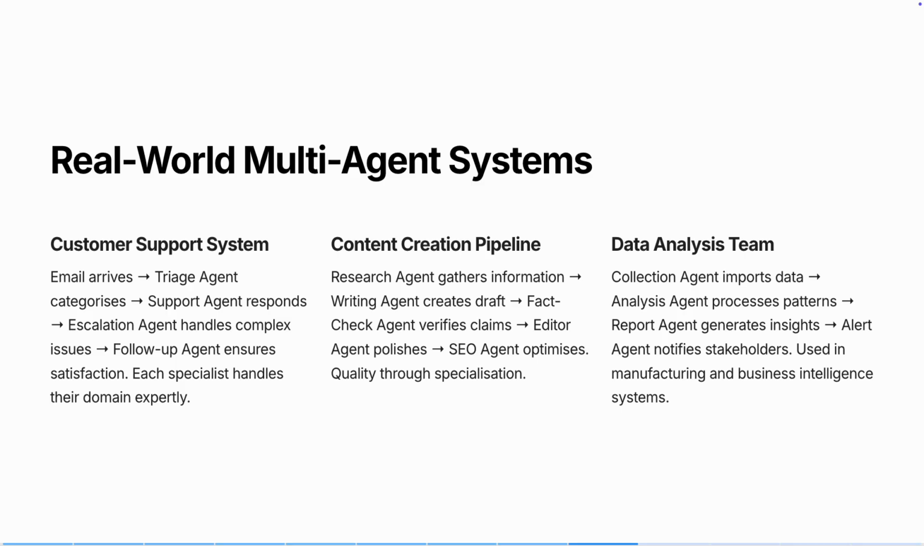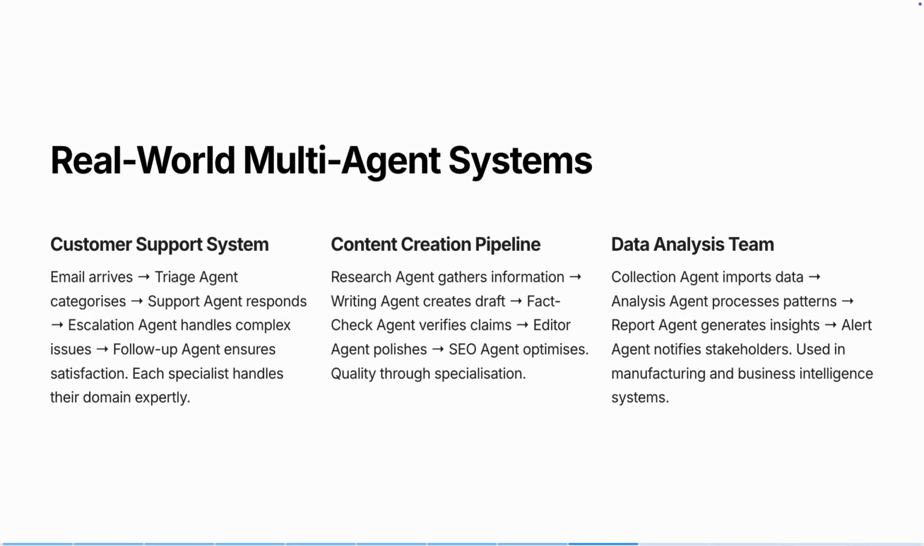Customer support system. An email arrives, the triage agent reads it and categorizes. Is this urgent? Is it a common question? Is it spam? Then the support agent handles common questions and provides support from the knowledge base. If it's too complex, the escalation agent routes it to the right human expert. Finally, the follow-up agent checks back to ensure the customer is satisfied. Each specialist handles its domain expertly. No single agent trying to do everything.